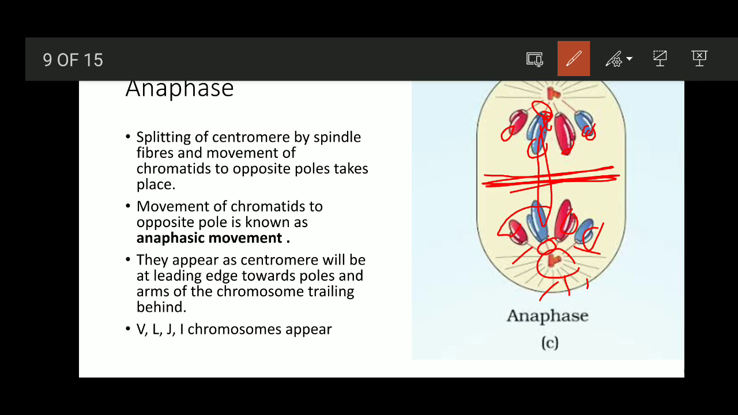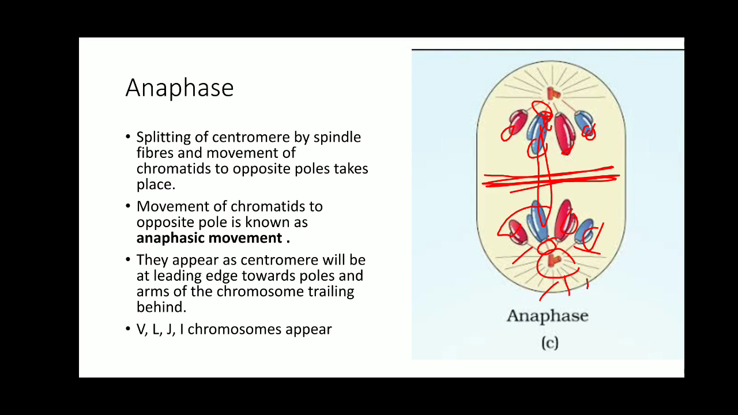So the anaphase stage you are going to mark by the splitting of the centromere and movement of the sister chromatids towards the opposite poles.